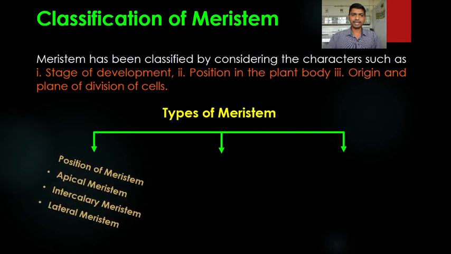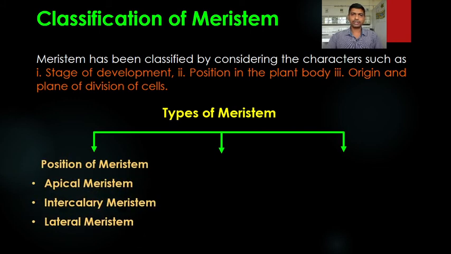The first criterion is according to the position of meristem: whether it is present at the apex, apical meristem; whether it is present on the nodes, intercalary meristem; and the third one is the lateral meristem. So based on the position of meristem, there are three types: apical meristem, intercalary meristem, and lateral meristem.